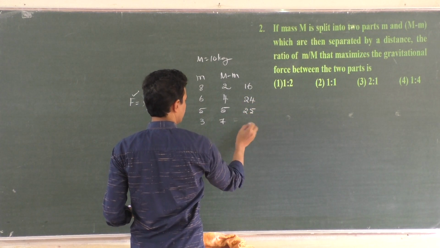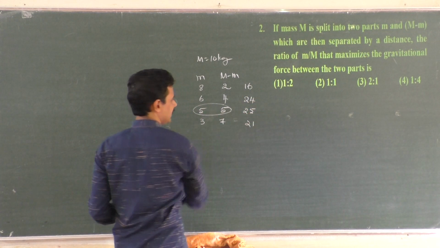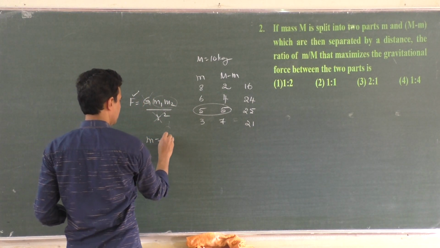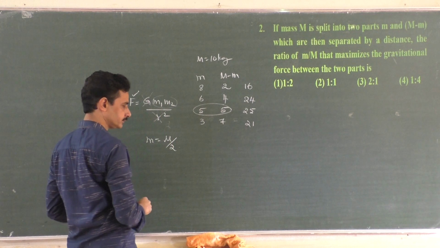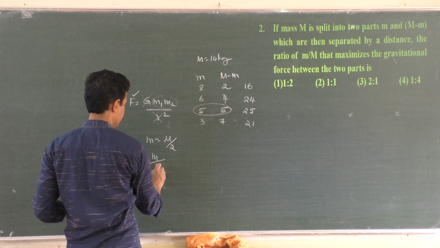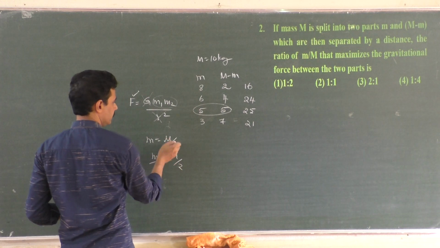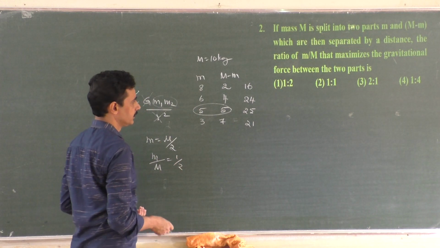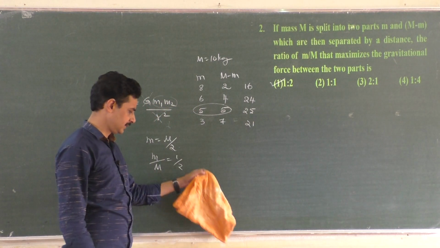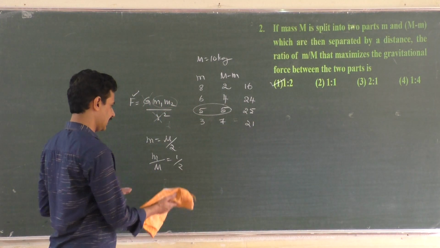You get the maximum product when the pieces are of equal values. That means that small m should be half of capital M, isn't it? So the answer for m by M is half. Small m should be half of capital M, 50-50, right? So it should be 1 by 2. This is the answer. But this is just an inspection way of getting the answer.